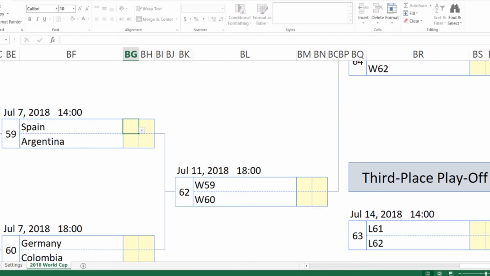And it sucks to say that because I do want Argentina to win the World Cup just because of Messi. I feel like he deserves one at least. That's just my opinion, guys. So I want to know what you guys think, so make sure to leave that in the comments. But definitely, it hurts to give Spain the win.